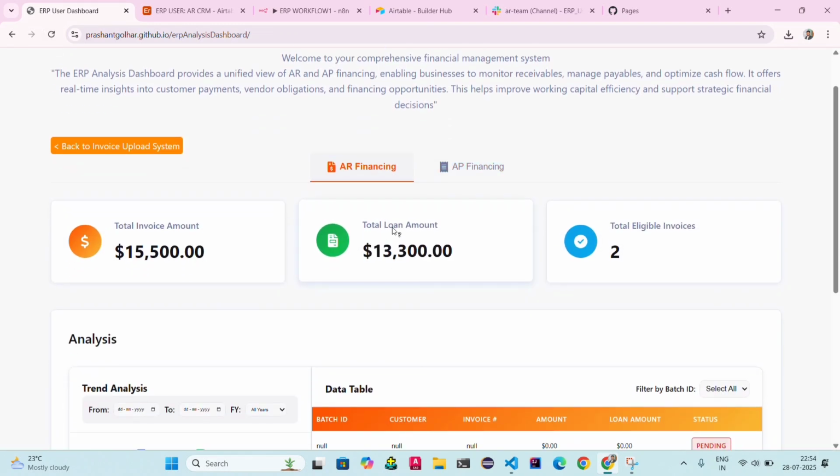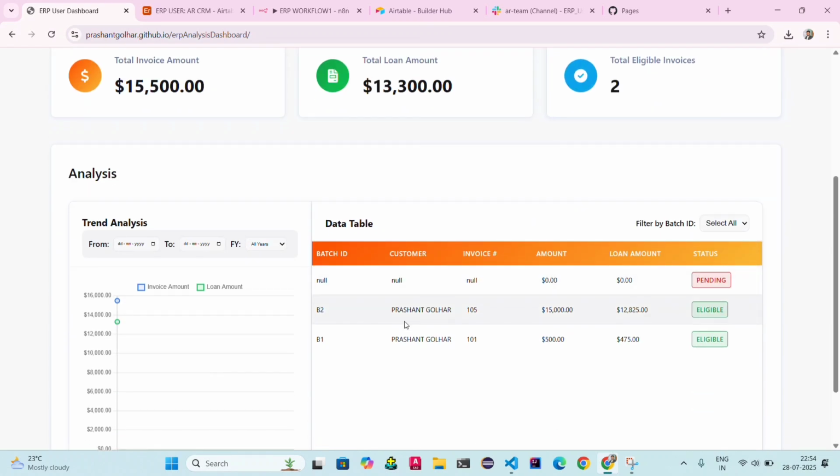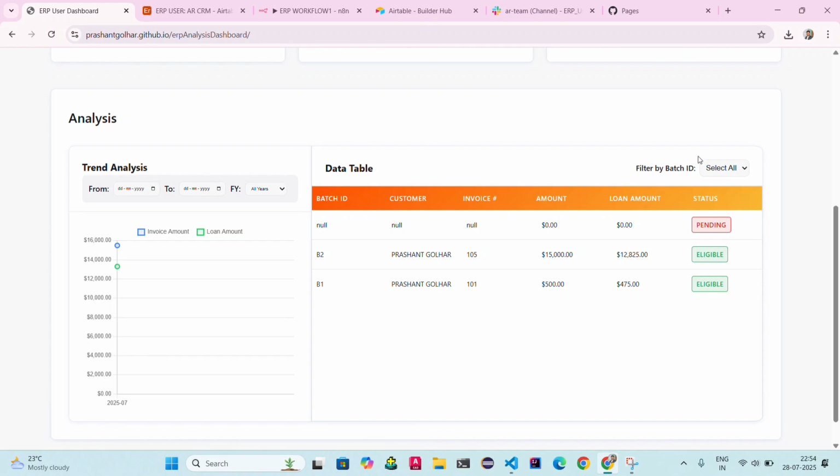Okay, you can see the total loan amount calculated for those two invoices. Here there are two batches, B1 and B2. The customer name is the same, with invoice numbers 101 and 105. The invoice amount is also available, along with the loan amount, how much the ERP user pays to the customer. Now, if the ERP user wants to search the data, there are only two entries.